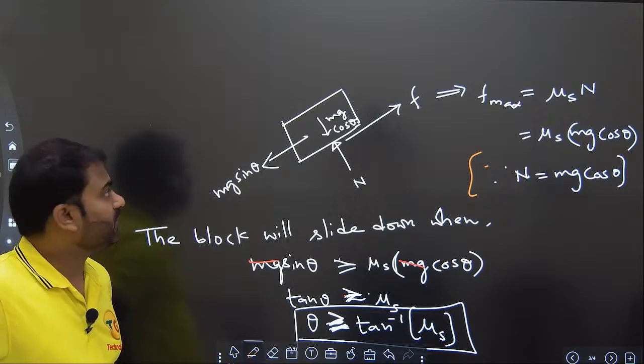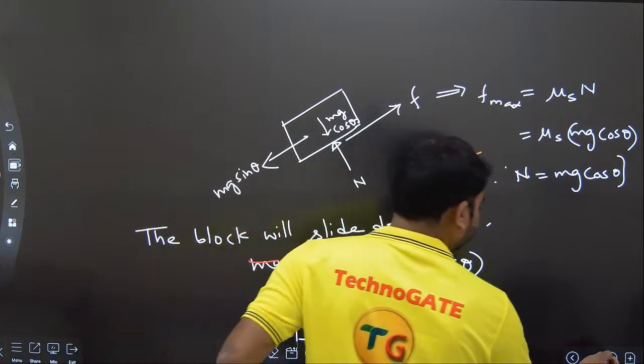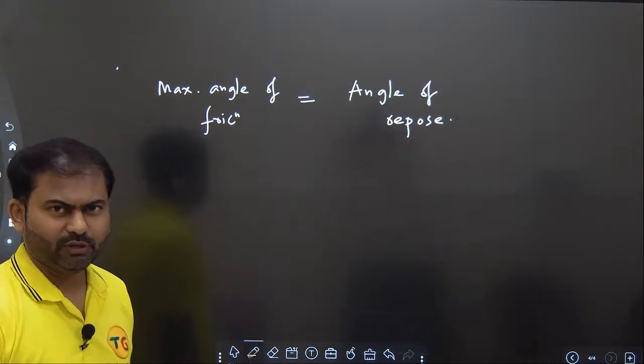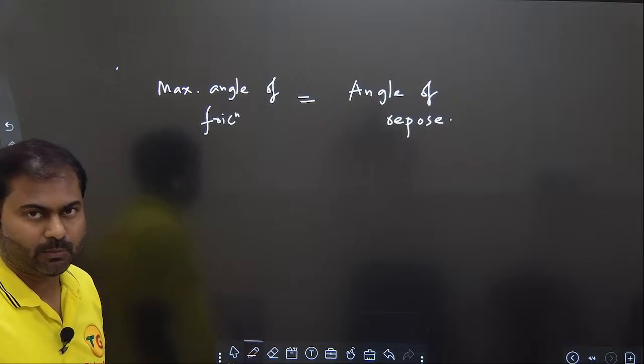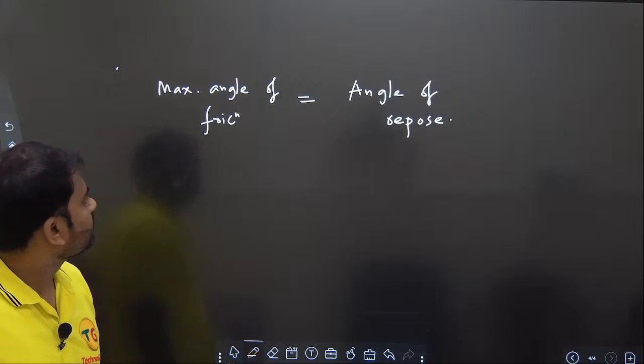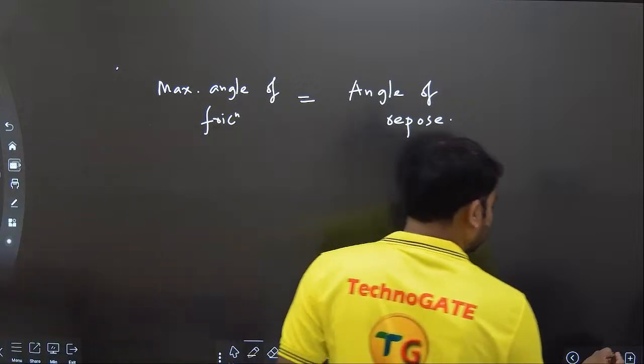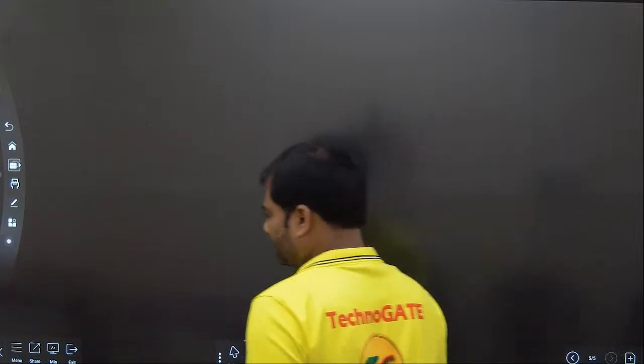Fine. So I hope there is no confusion at all. And maximum angle of friction is equal to angle of repose. So I hope there is no confusion here. Fine everybody? Okay? Great, fantastic. Now let us proceed to the next topic.